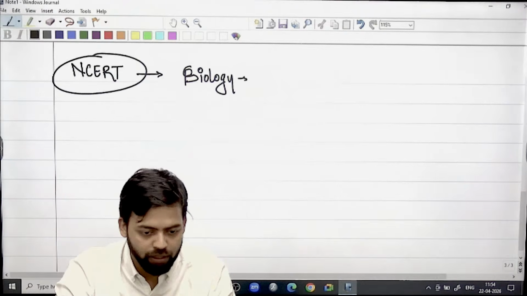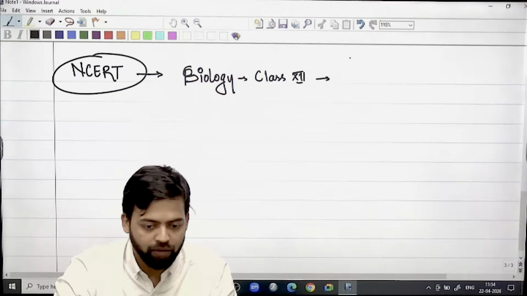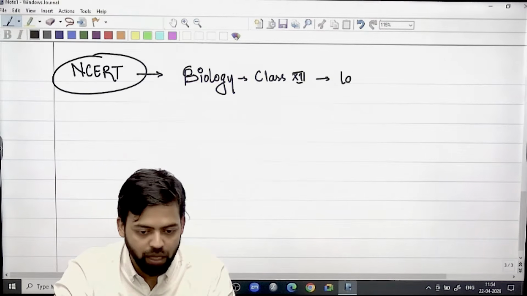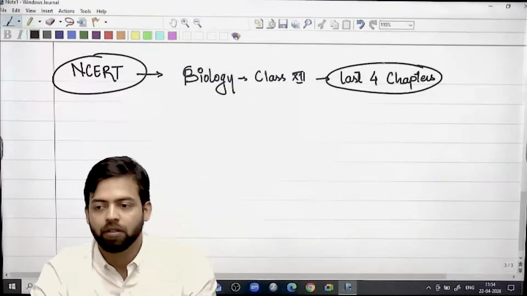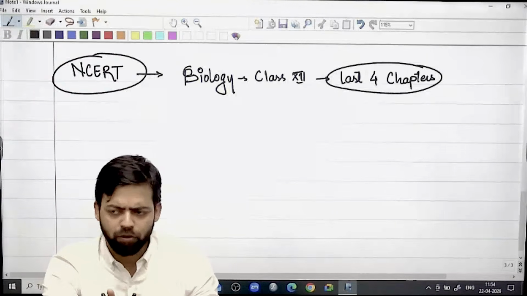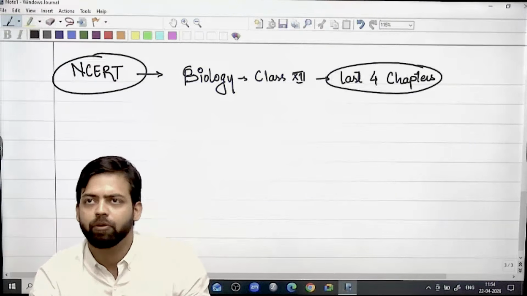there is the class 12th NCERT of biology, in which the last 4 chapters are linked to environment. These 4 chapters become important from biology, biotechnology and environment points of view also. These last 4 chapters become very, very important.